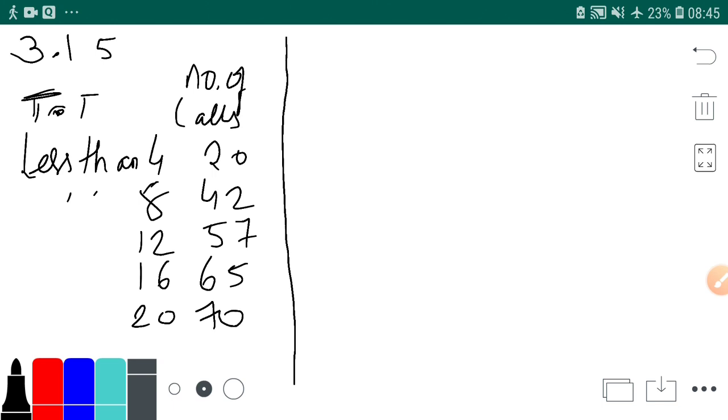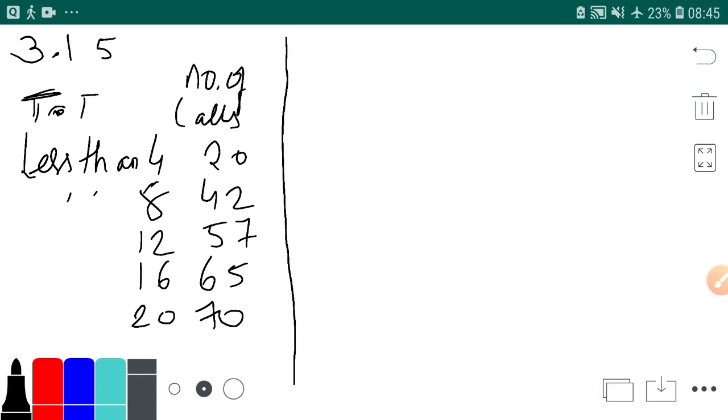So now what happened? A less than curve is given. And as I told you, we don't want that less than curve. What we really need is classes. So what you need to do, basically, is find the classes.